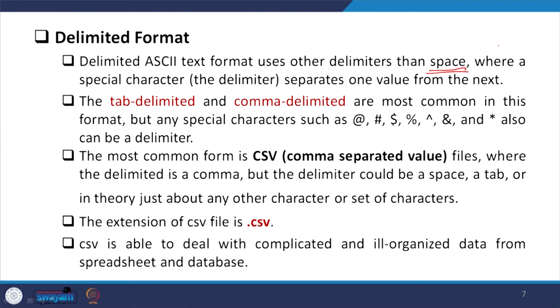Okay. Now, what I will do, I will now guide you step by step. CSV is able to deal with complicated and ill-organized data from spreadsheets and data sheets. Generally, a spreadsheet cannot organize everything. Therefore, these formats compress as well as organize the data, save it with limited space and give you a better format for analysis. So, all the big large-scale data adopts these techniques.